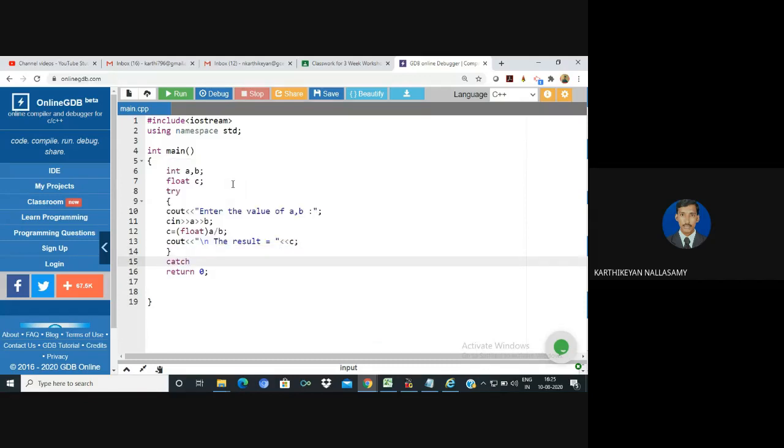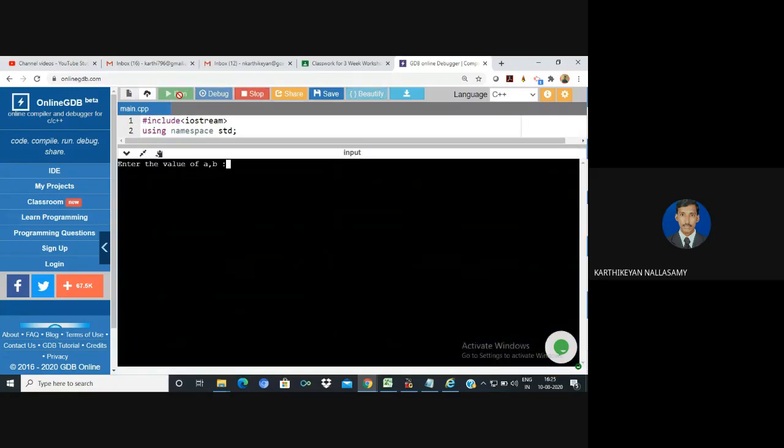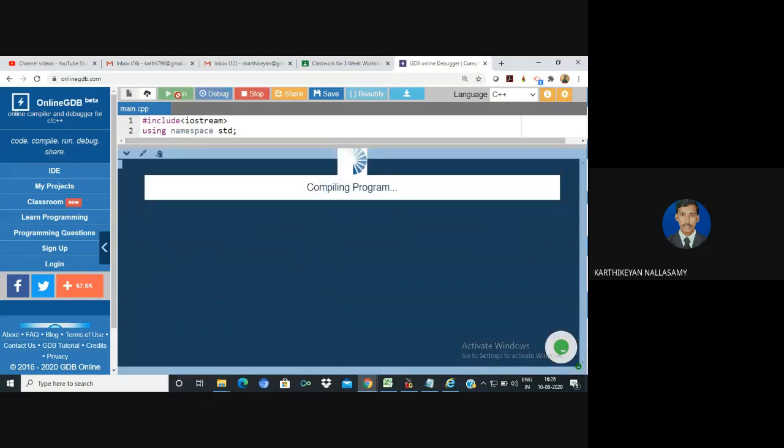So I'm going to define a catch block. Here, if you want to handle all types of exceptions, you can just put three dots. Then you can provide a solution. Normally the solution is just a printf statement, saying the exception happens, exception is created. I'm going to run it. I'm going to give normal input so that the catch block won't execute, but the catch block is executed only when an exception is created by the program.